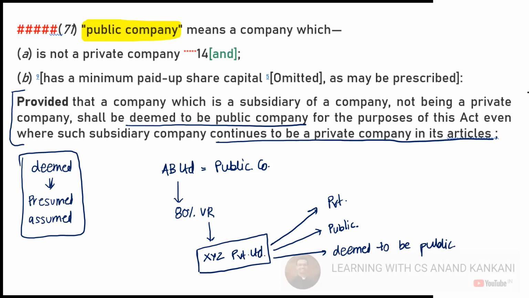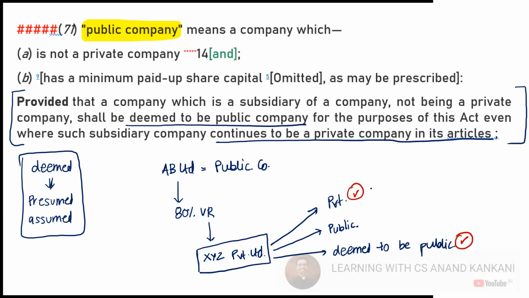What will you say? Read this proviso. Ronak is saying deemed to be public. So just remember, it is actually both. It is a private company, but it is also a deemed to be public company.